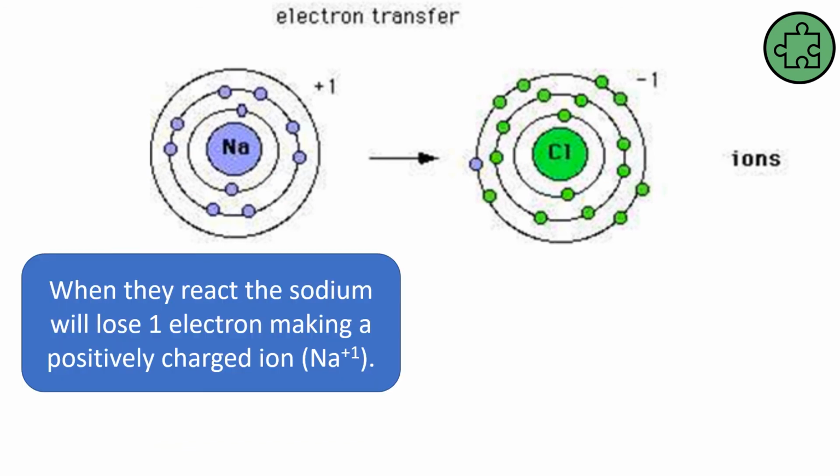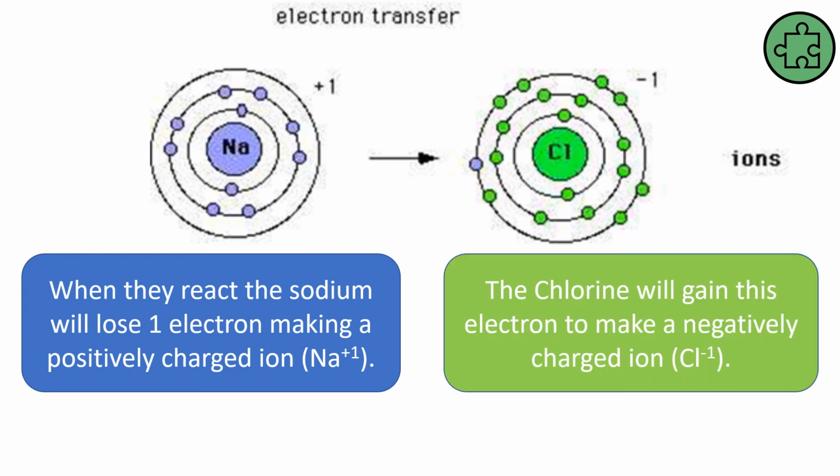So when they react, or when these 2 come in contact, sodium wants to be stable, and it will lose that additional electron, that electron on the outer energy level, making it positively charged. So it's going to be Na+1. At the same time, chlorine, which is also unstable and wants to gain 1 electron, will go, aha, there is a spare electron over there. I'm going to nab it. And it will gain and take that electron to become negatively charged, which is going to be Cl-1. So now sodium is stable but positively charged, and the chlorine is stable but negatively charged.